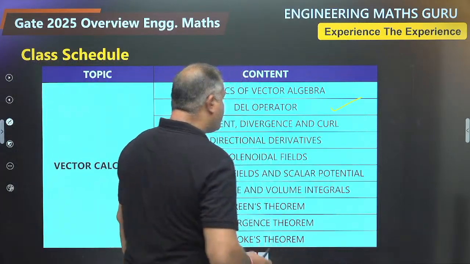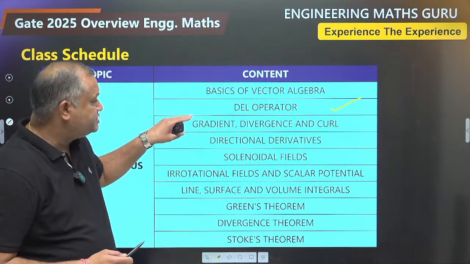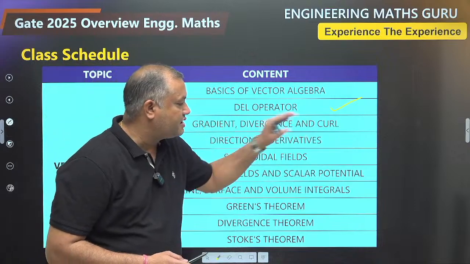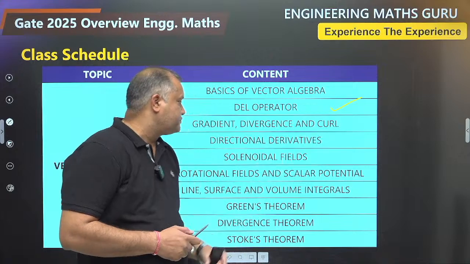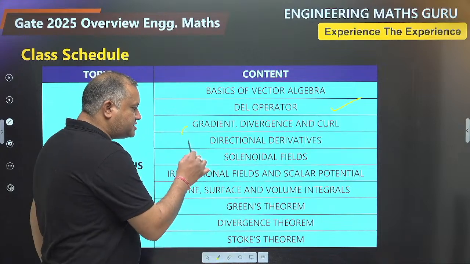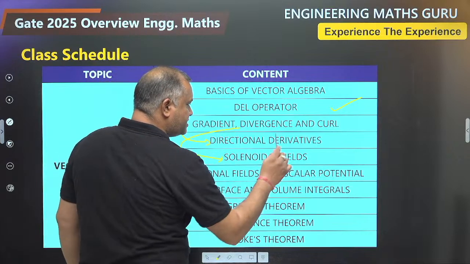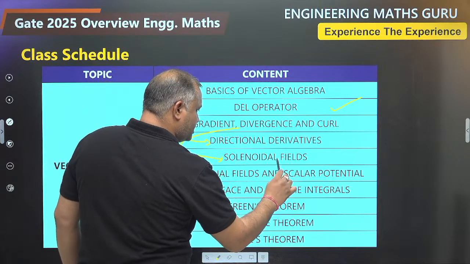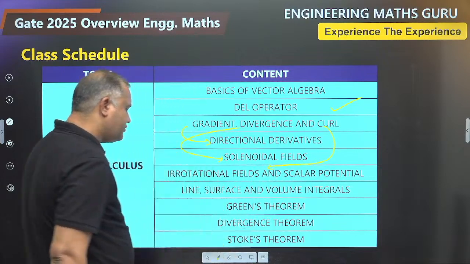Further, you will learn del operator. So del operator is a vector operator which is used to calculate gradient, divergence and curl. Gradient, divergence and curl are the topics from vector differentiation. So gradient is directly associated with directional derivative, divergence is associated with solenoidal fields, and curl is associated with scalar potential and irrotational fields.